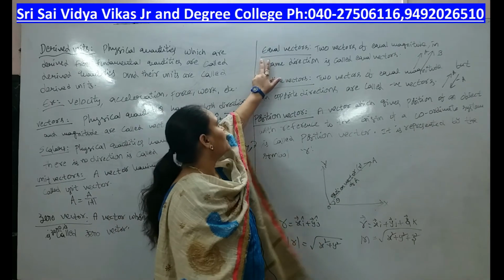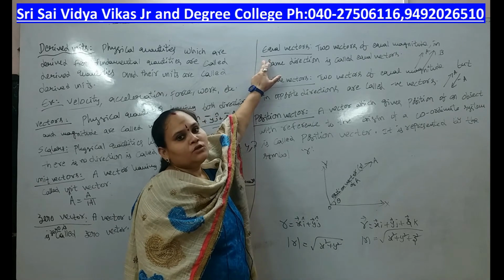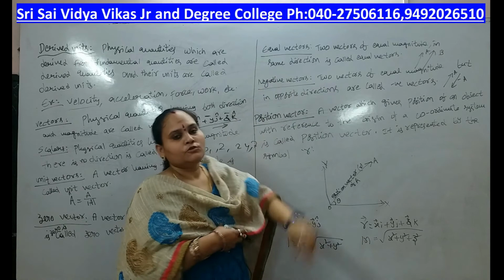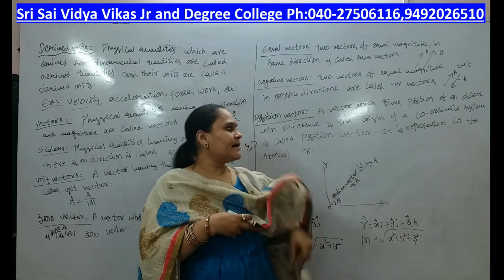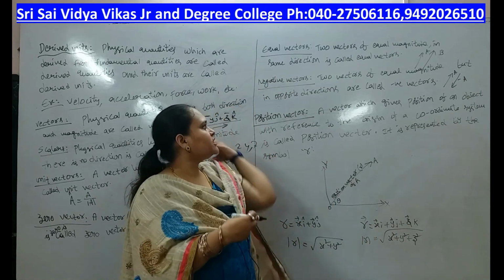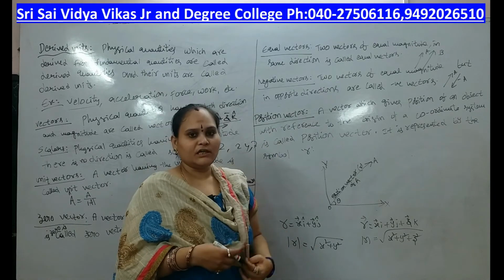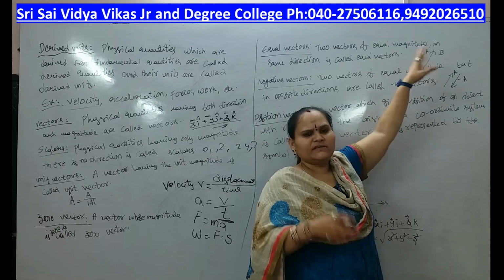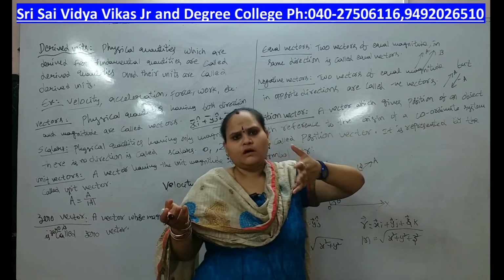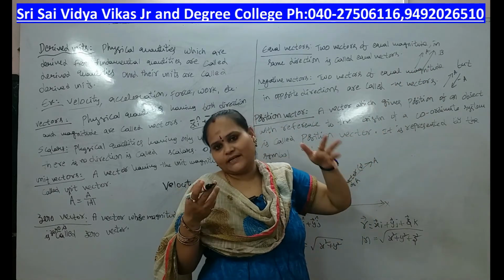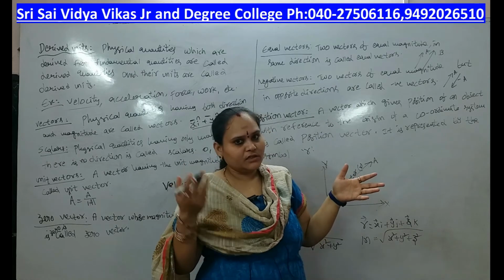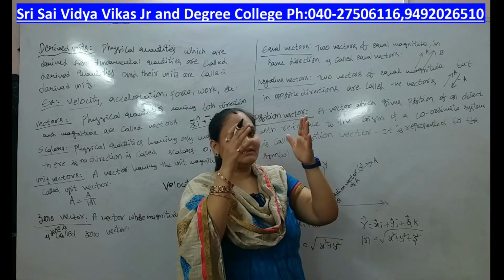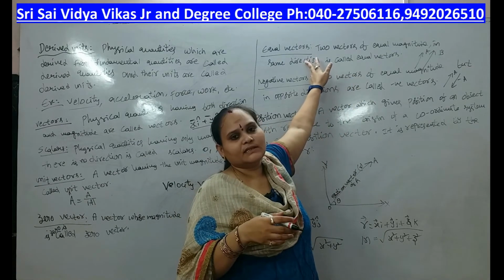And next one is the equal vectors. Two vectors of equal magnitude in the same direction are called equal vectors. Here we are taking A and B. These two have the same magnitude, that means 2, 2 or 4, 4 or 6, 6. A's magnitude is 2 and B's magnitude is 2. Same magnitude, and both are in the same direction. That is the equal vectors.